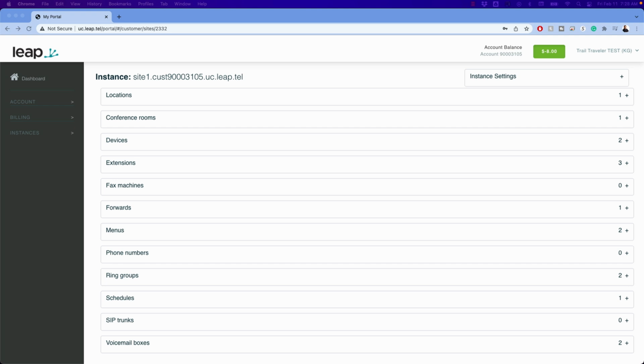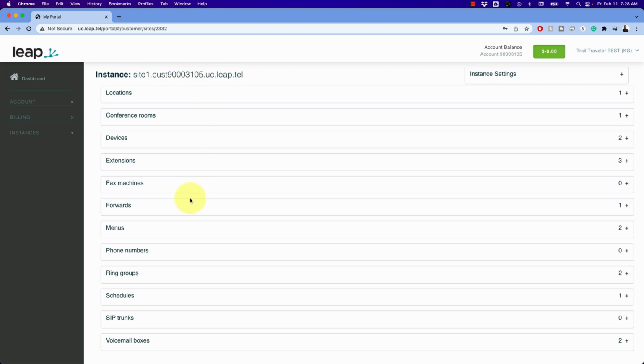Now, this is typically software-based phone systems like 3CX, FreePBX, Asterisk, but there are also many commercial products out there that now support SIP trunks, so it's very, very common. There are a few things you need to know to make sure this all works right. First, you need the name of your instance. So this is going to be right here where your phone system is going to try and connect to. That's going to be an important one to take note of down the road.